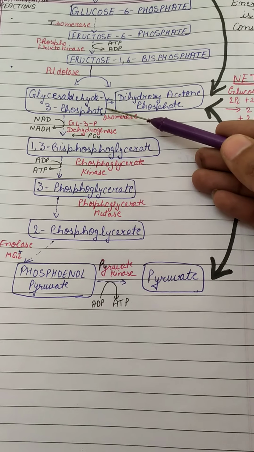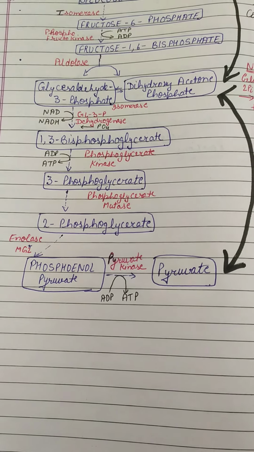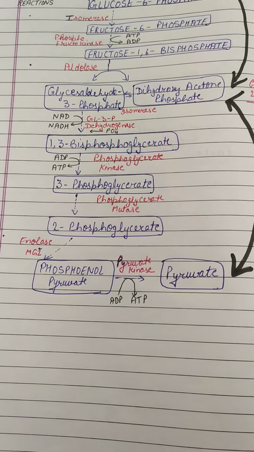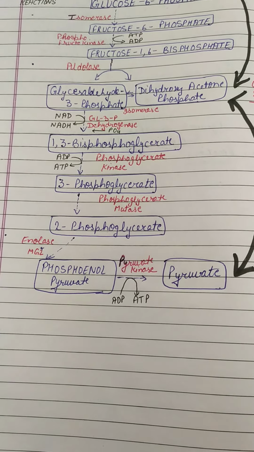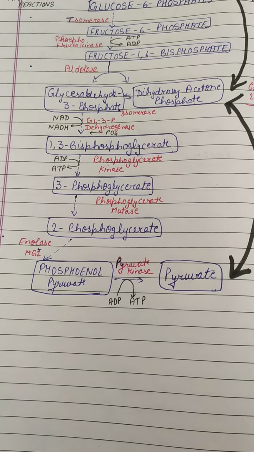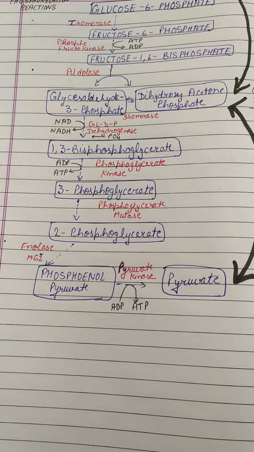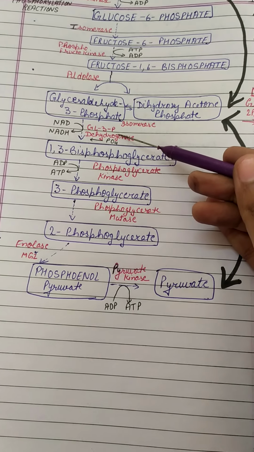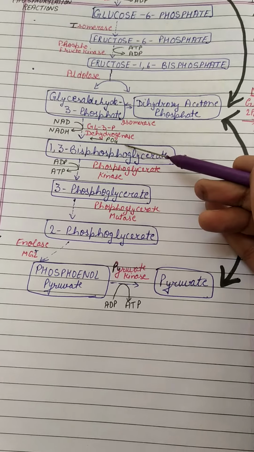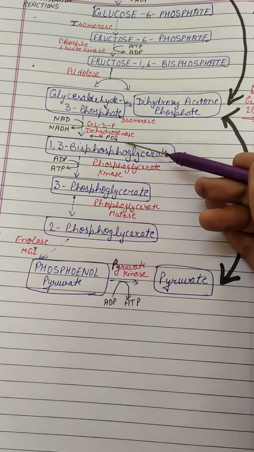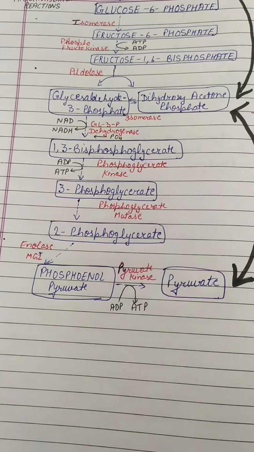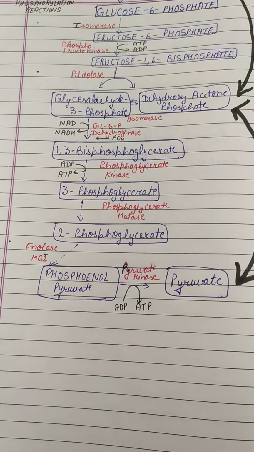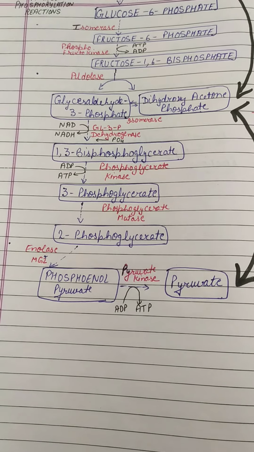For the second phase, glyceraldehyde 3-phosphate will convert itself into 1,3-bisphosphoglycerate. For this conversion, an enzyme helps known as glyceraldehyde 3-phosphate dehydrogenase. For this step, we need a phosphate molecule. This phosphate molecule will help in the conversion of NAD, nicotinamide adenine dinucleotide, into NADH, and at this stage again the energy is released.